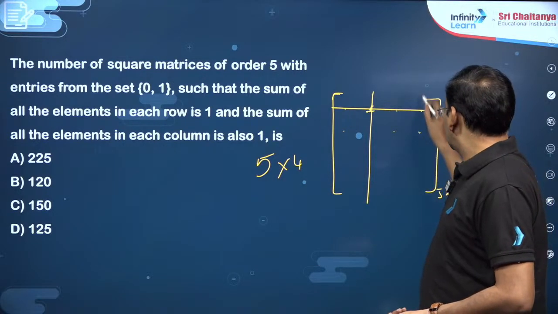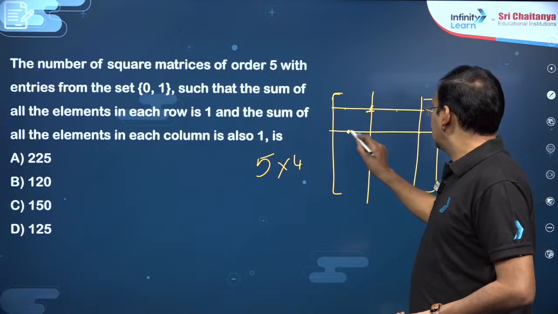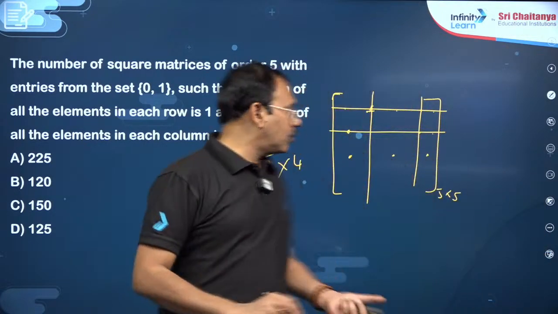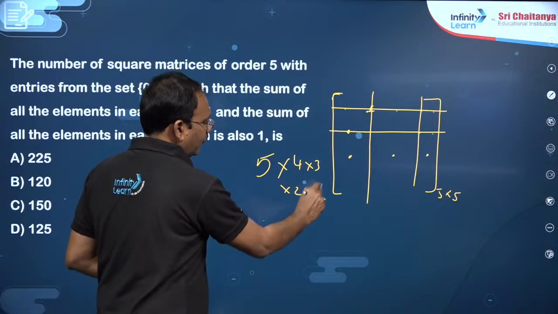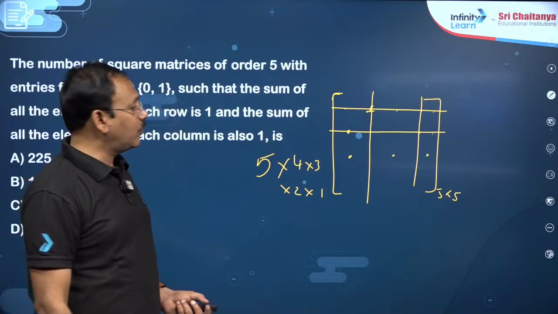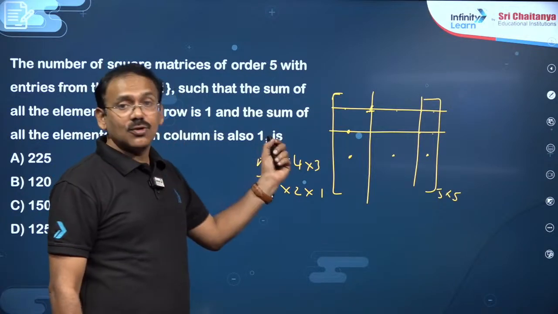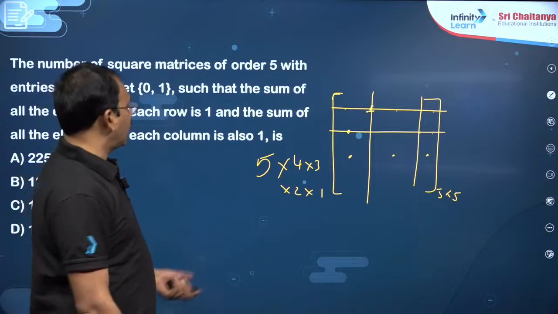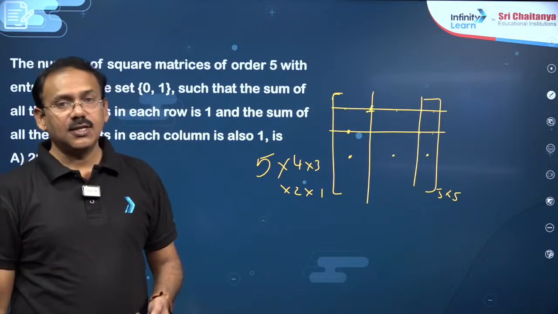Suppose you have filled here, this row and this column is gone. Then you are left with 3 places. The third one you can put in one of the 3 places. Like this you can put 1 in any of the rows. So each row there must be one 1, and automatically that belongs to the column also. So automatically the answer must be 5 factorial, 120 is the answer, dear students.